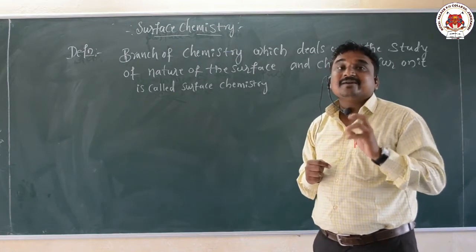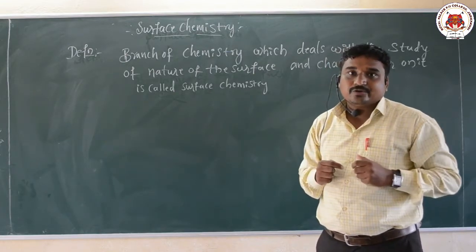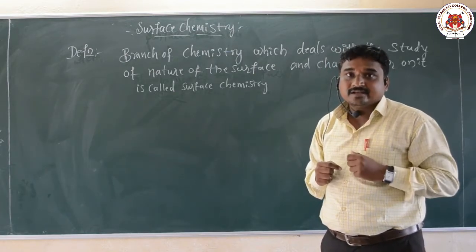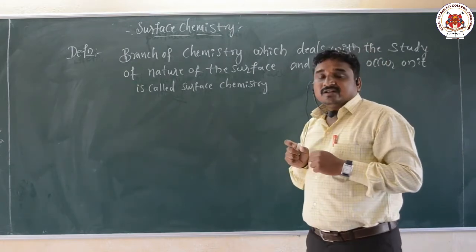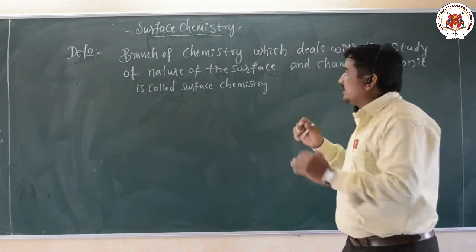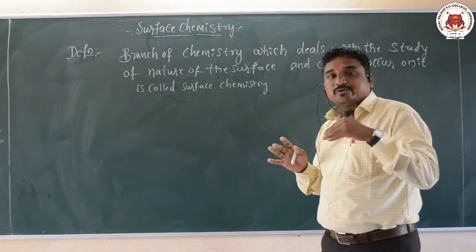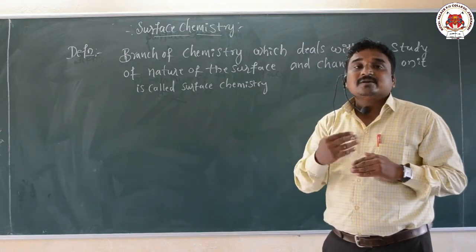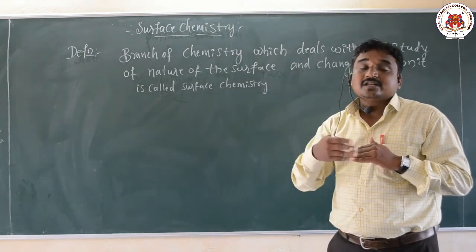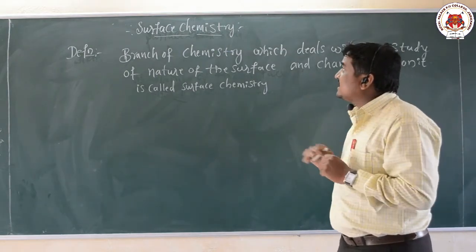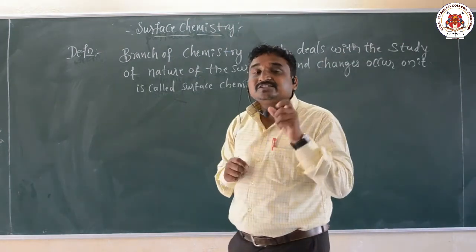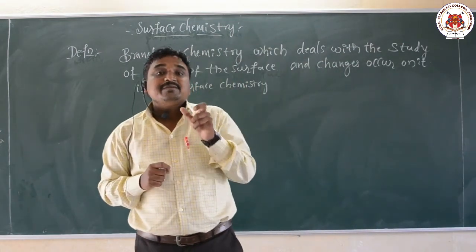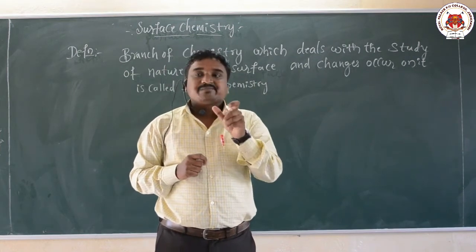These are examples of surface chemistry. In this unit we focus on some important concepts of surface chemistry.